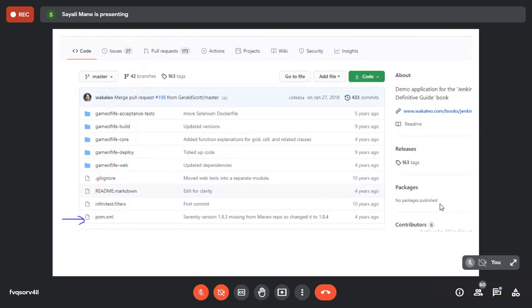Suppose when you go for placement for DevOps or advanced DevOps, they give you a list of files and ask you to identify which one is a Maven project and which one is not. What is important is to just check whether the pom.xml file is there or not, because pom.xml is the heart of Maven. If this file is there, then your project is related to Maven. If the file is not there, then it is not related to Maven.